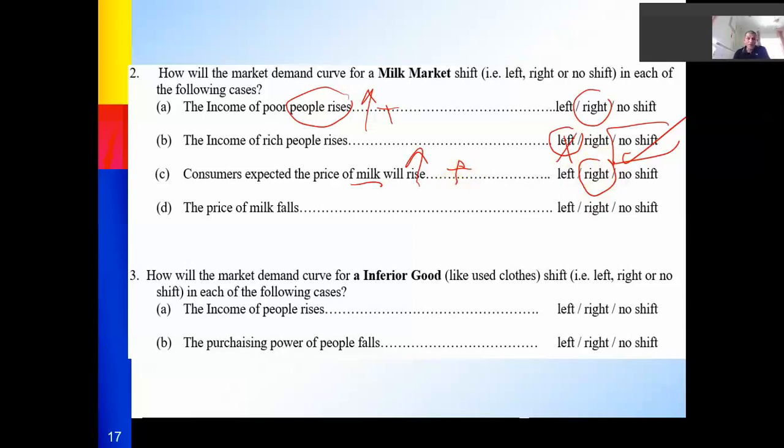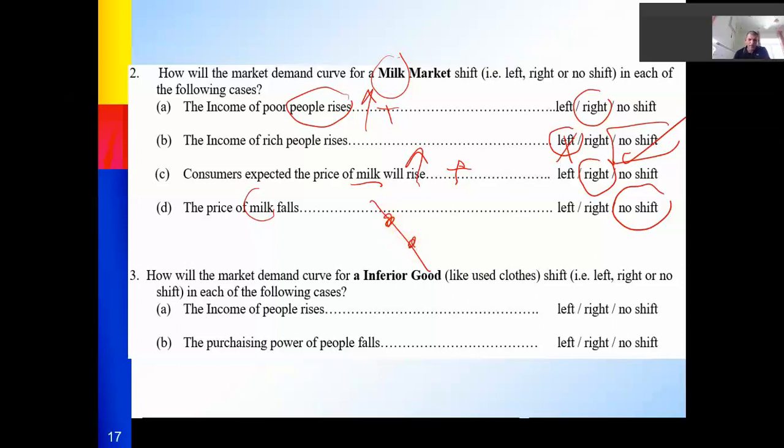The price of milk falls. I'm talking about the milk market and the price of milk. So it will be a change from one point to another on the same demand curve, which means no shift. I mean, your quantity demanded will rise, but the change will be from one point to another point on the same curve.